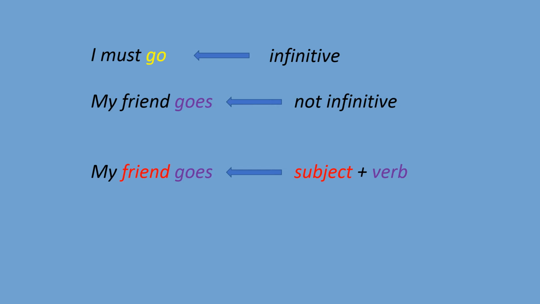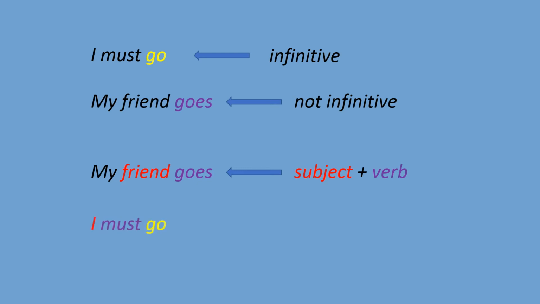So we have so-called subject plus verb agreement. When in a sentence we have subject plus verb agreement, that means our verb agrees with the subject, and this agreement is modified by ending es, goes. This is not an infinitive phrase.